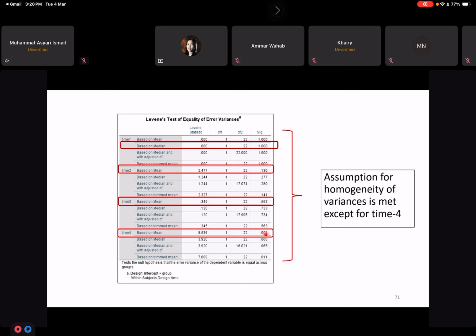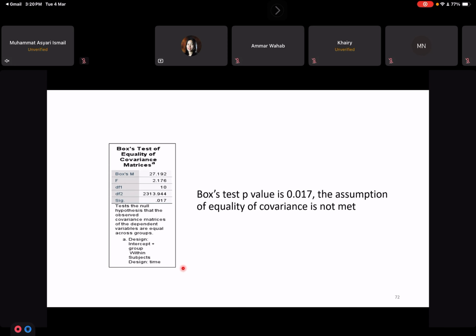P-value is 0.08 based on mean. So the assumption for homogeneity of variances is met except for time 4. Okay, so we need to acknowledge that for time 4, the variance is not equal between the groups. Then another result is the Box's test of equality of covariance matrices. So the Box's test p-value is significant also. So the assumption of equality of covariance is not met. So we acknowledge it as a limitation.